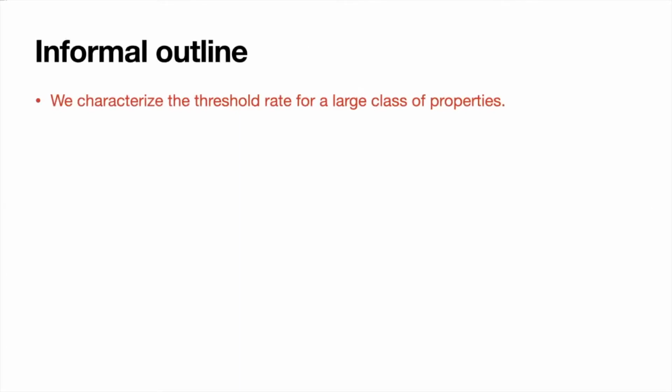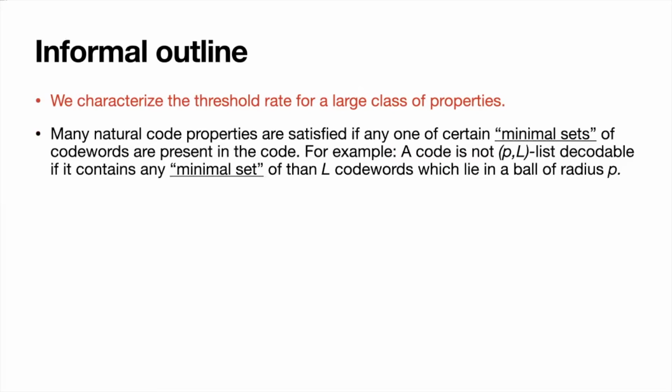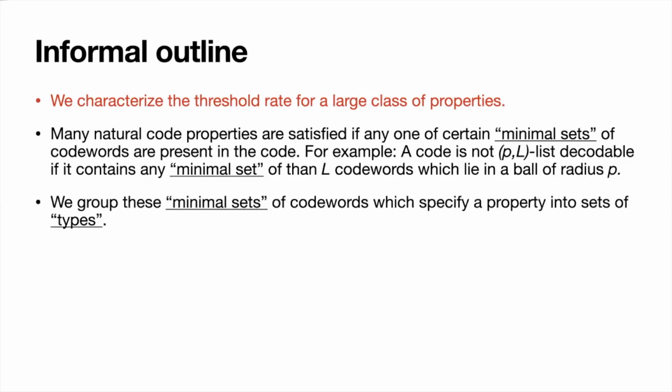So the informal outline of our paper is that we characterize the threshold rate for a large class of properties which are also sharp. The way we do this is by noticing that many natural code properties are satisfied if any one of a certain number of minimal sets of code words are present in the code. For example, a code is not (p, L) list decodable if it contains any L code words which lie in a ball of radius p, because then these L code words are witness to the code's non-list decodability.